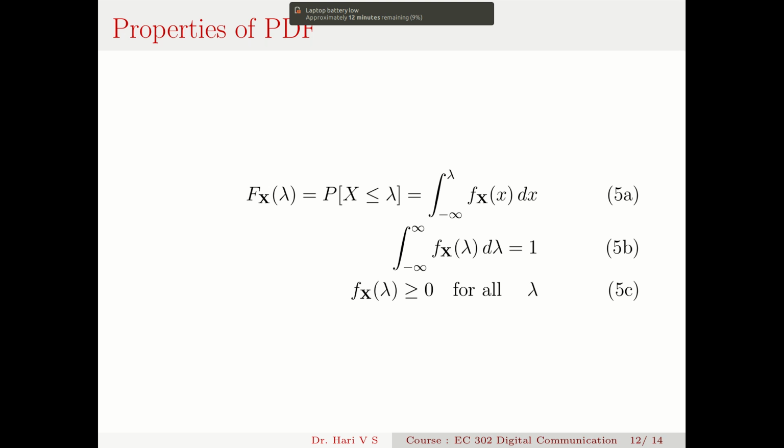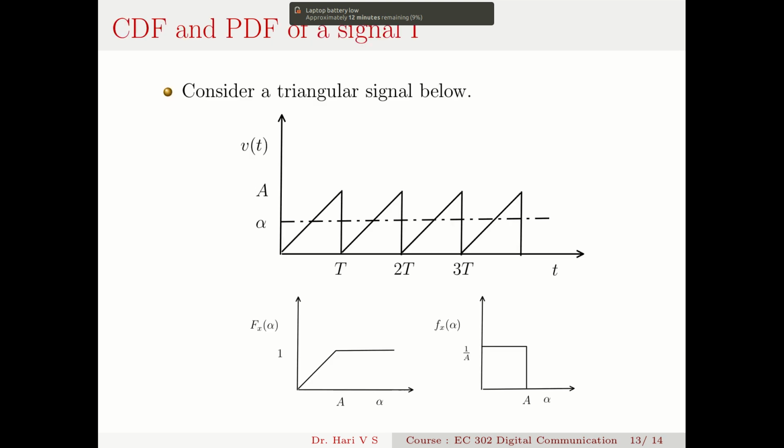The integral of the PDF over all possibilities is a 1, because if you integrate the probability density function, you get the total probability, which is 1. And small fx is always a non-negative function, greater than 0 for all lambda. So these are the properties of the probability density function.